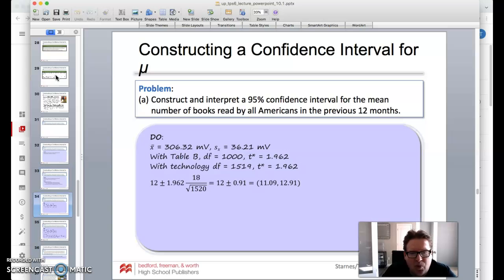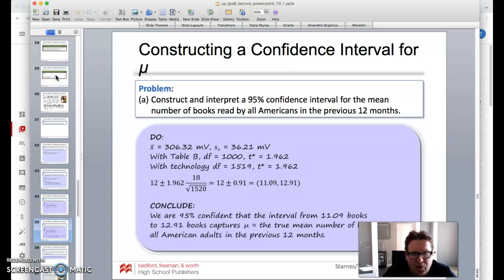Okay, so now we found that we had our mean and standard deviation here. We can use our Table B if we want to. Now again, the degrees of freedom there gives us 1,000, and again we have our t-score of 1.962. Now again, with our technology, basically we're going to make sure to put those in. Our degrees of freedom, remember our sample size was 1520, so we're going to go one less, 1519, and again our t is 1.962. So if we do that, we construct that confidence interval of 11.09 to 12.91. So in other words, margin of error is 0.91 in this case.